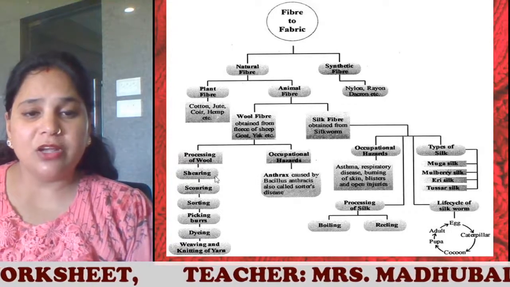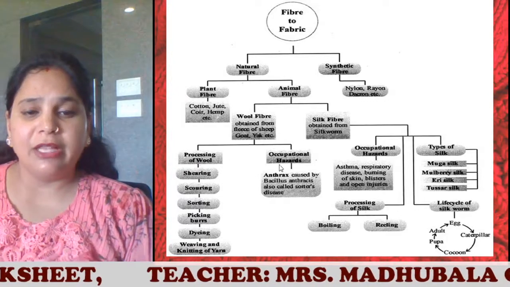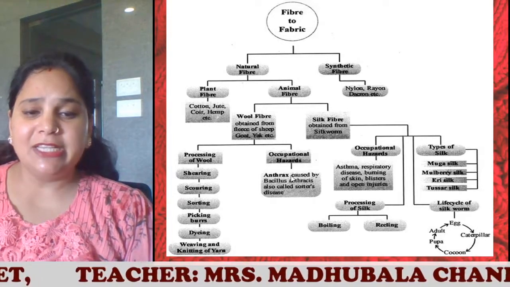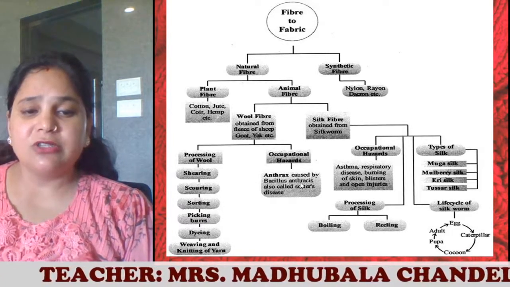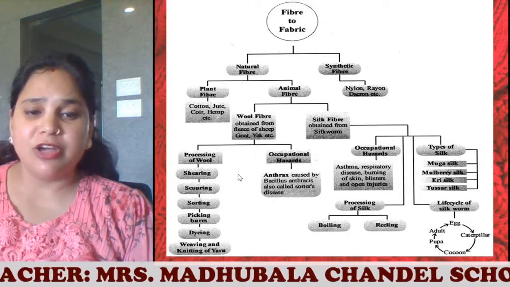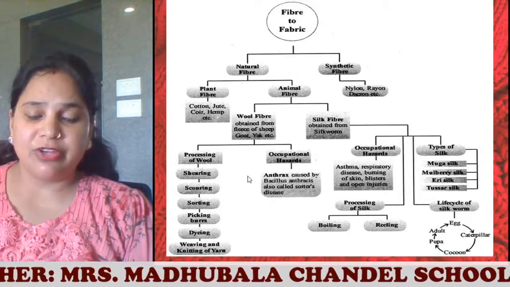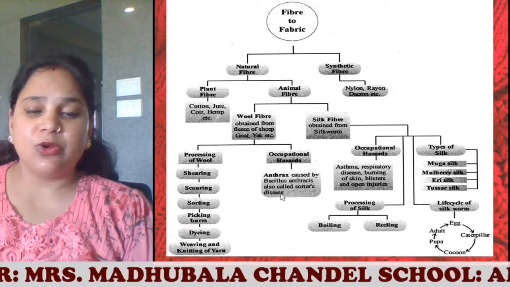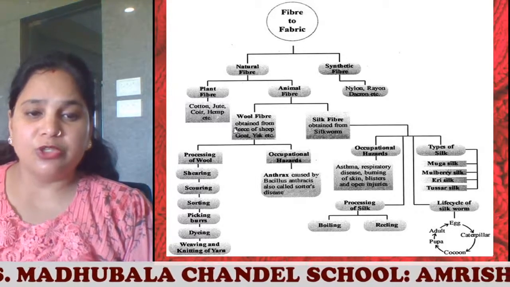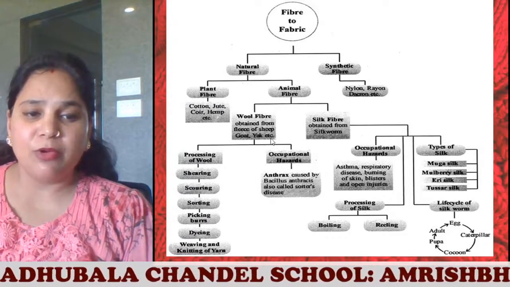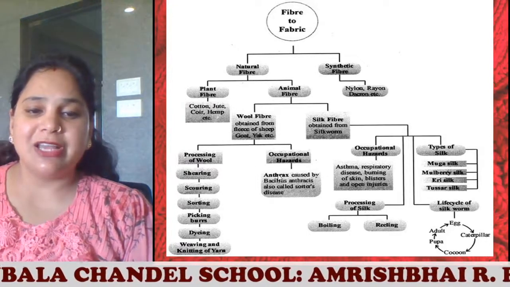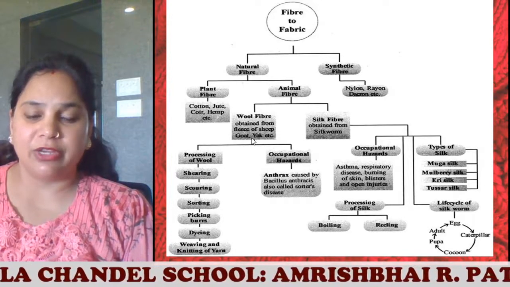Now the workers who are involved in the processing of wool face many occupational hazards. They face many diseases. Anthrax, which is caused by Bacillus anthracis, is also called sorter's disease. So the workers in the wool industry face this sorter's disease. This is about the wool. So you should know the animals which provide the wool, how this wool is processed, and then the occupational hazards involved in the wool industry.